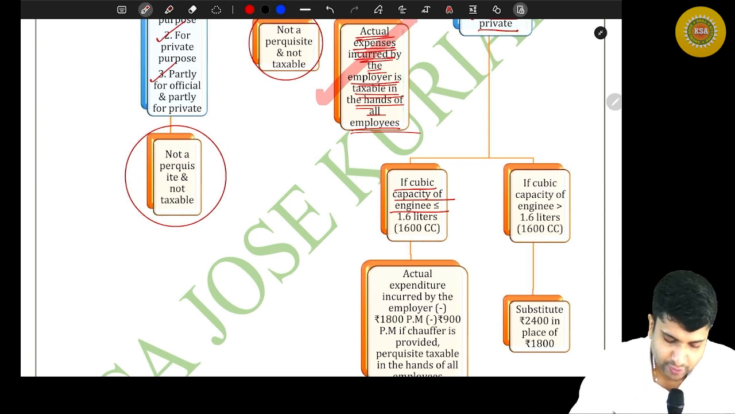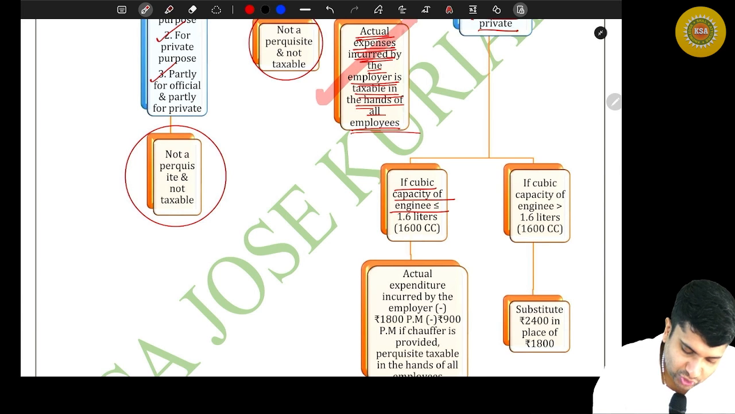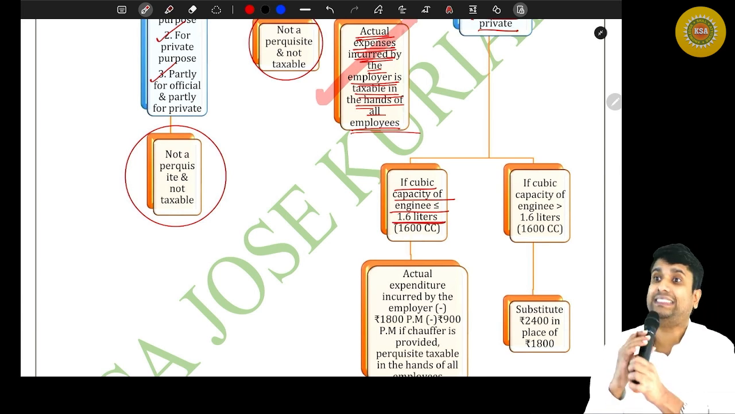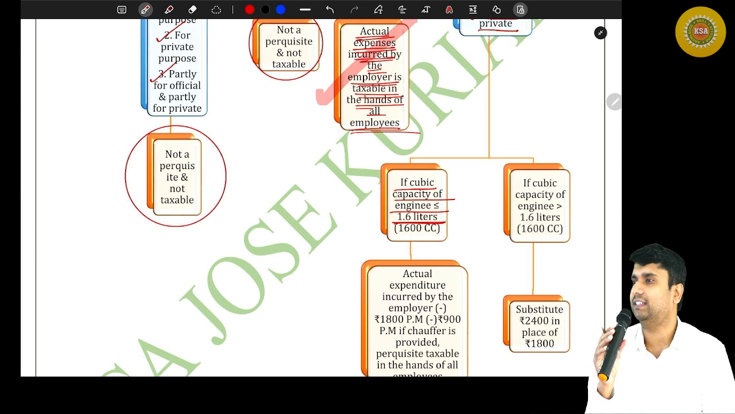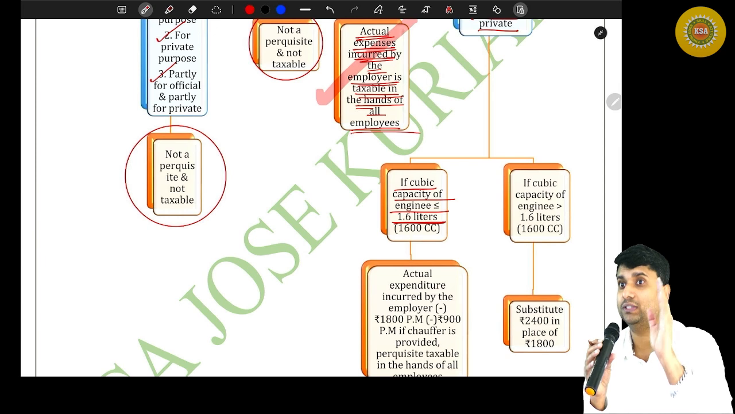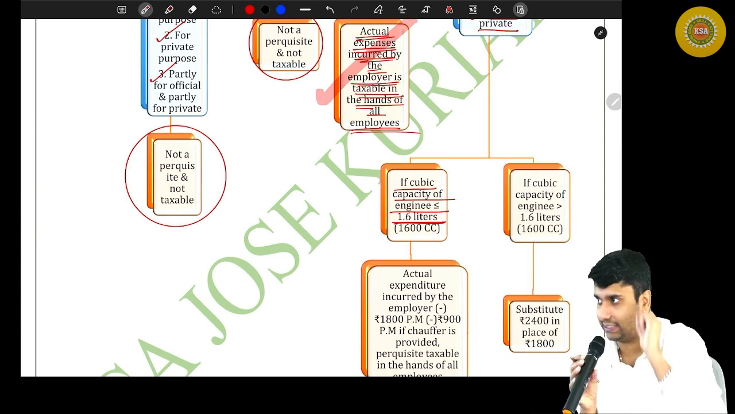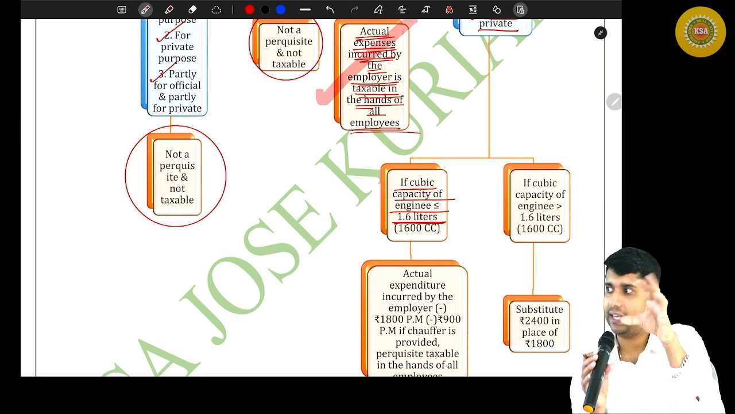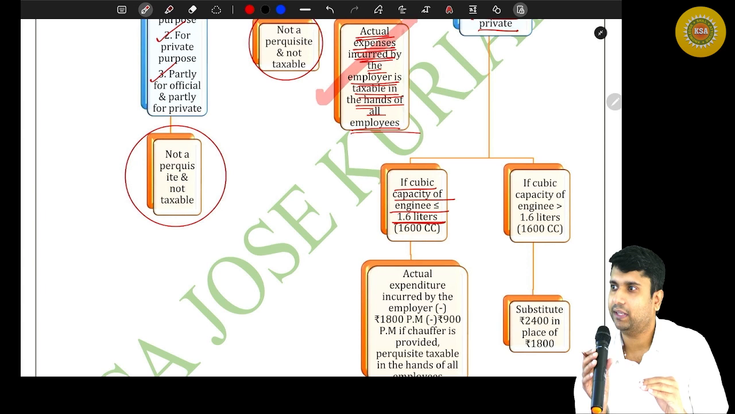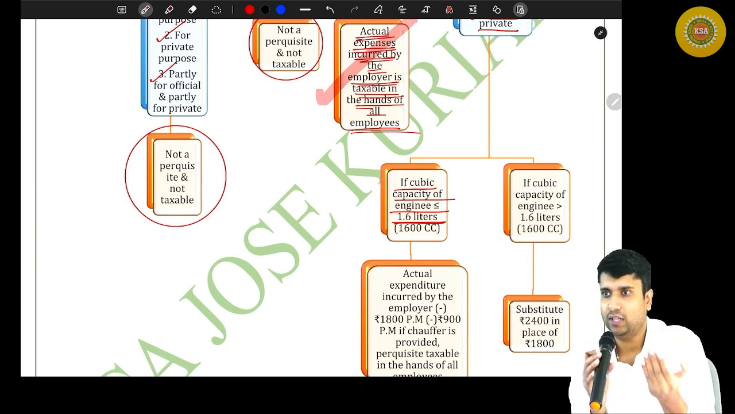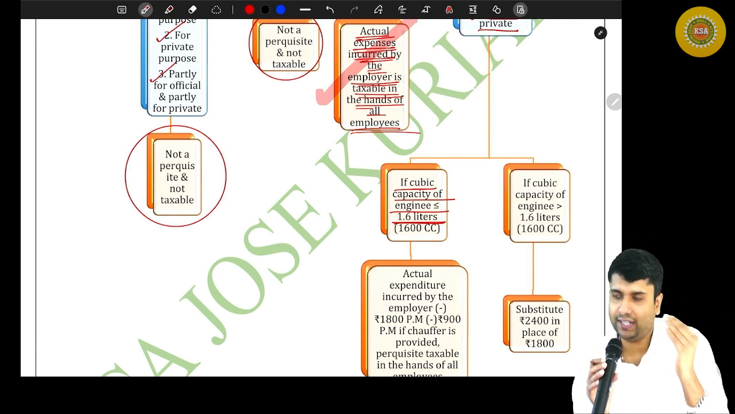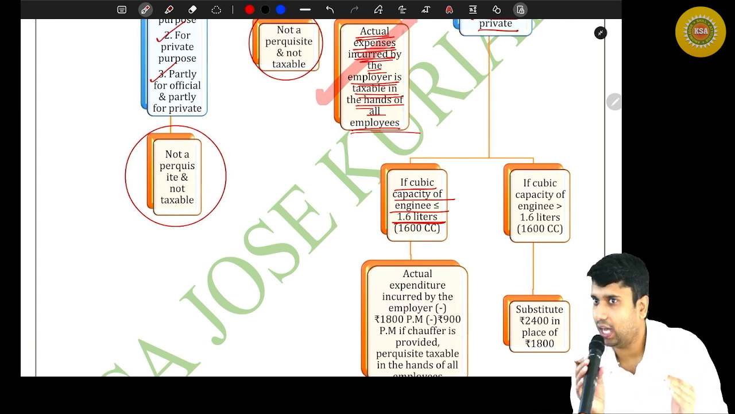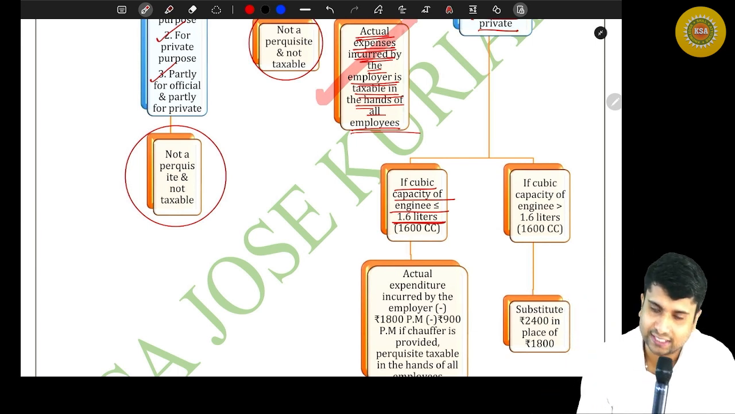Are you all listening? If the cubic capacity of engine is less than or equal to 1.6 liters. What is this 1.6 liters? Have you seen, say, an Innova with a 2.5 liter or 3 liter engine? So 1600 cc, that's what 1.6 is. 2 liter is 2000 cc. 3 liter is 3000 cc. You find out the cubic capacity of the car. Normally a budgeted car's cubic capacity will be less. If it is a luxury or ultra luxury car, then the cubic capacity will be more. So depending upon the cubic capacity of the car, we will decide how to value the perquisite. Are you all listening?